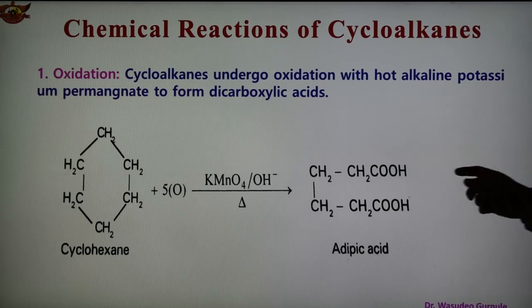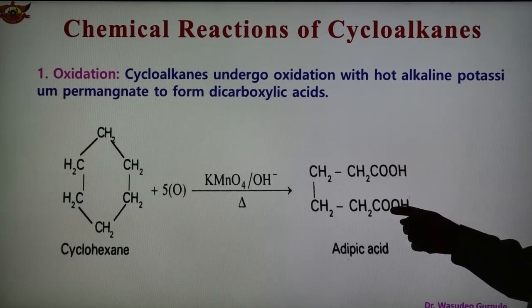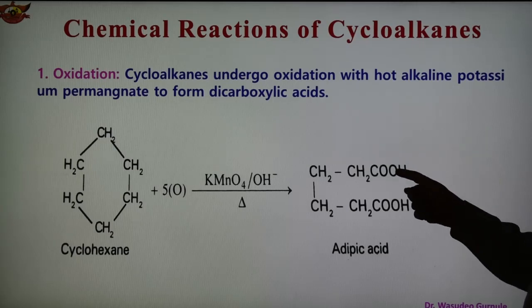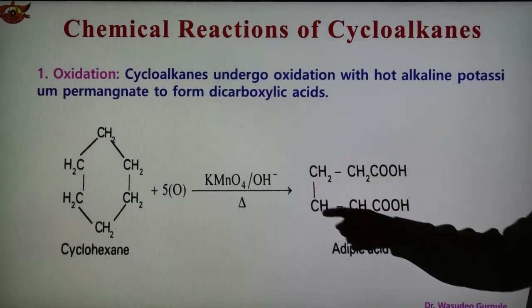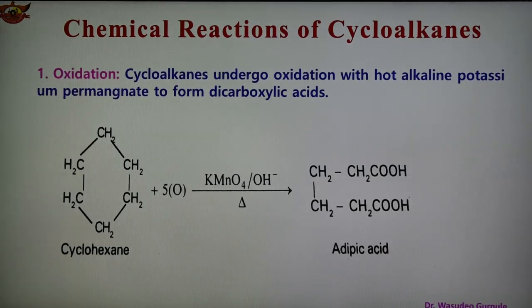This compound has two carboxylic acid groups present, two COOH groups. Therefore it is a dicarboxylic acid, and the name of this compound is adipic acid. So this is the oxidation reaction: cyclohexane undergoes oxidation forming adipic acid.